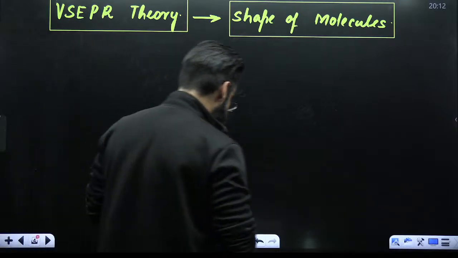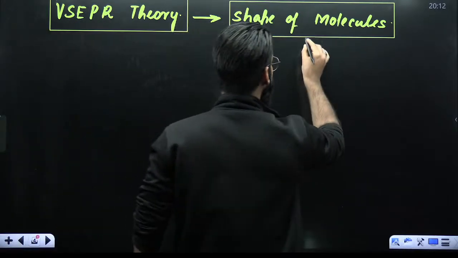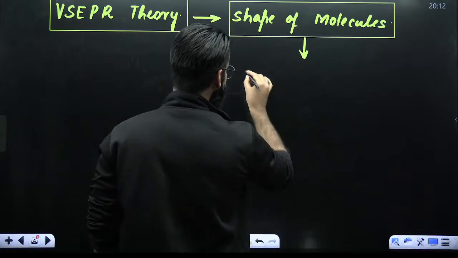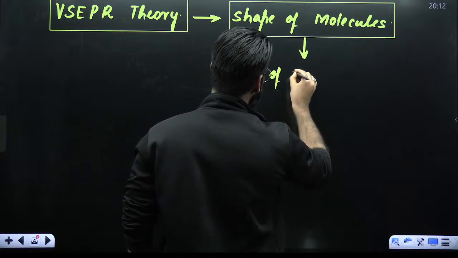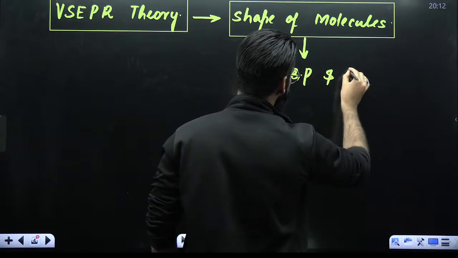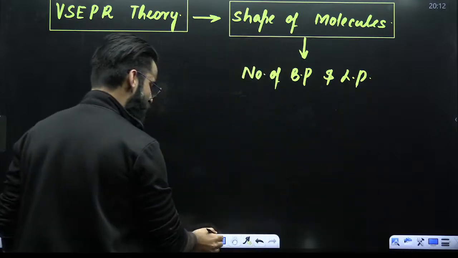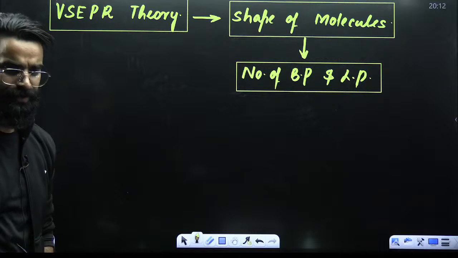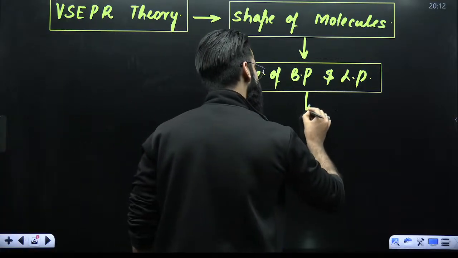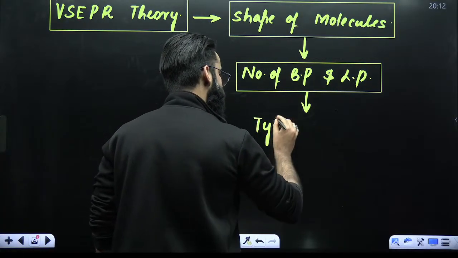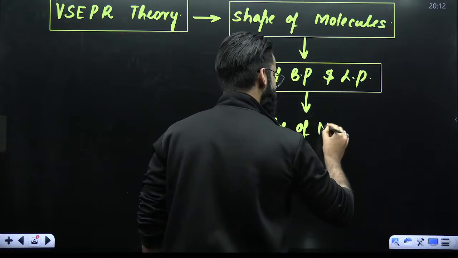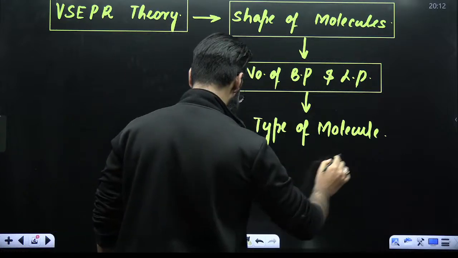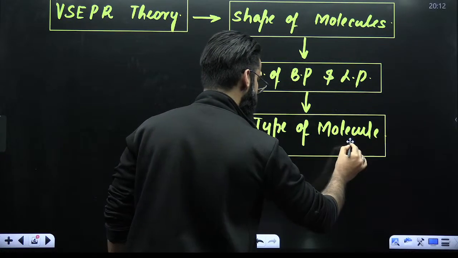Okay? The second question which can be asked here, what is that exactly? My dear students, you will be asked to calculate the number of bond pairs and the number of lone pairs. From this particular thing also, a question will be asked. Okay? Calculation of your bond pairs, calculation of your lone pairs. Sometimes you'll be asked to check the type of the molecule. All those things I'll be discussing here in this particular valence shell electron pair repulsion theory.